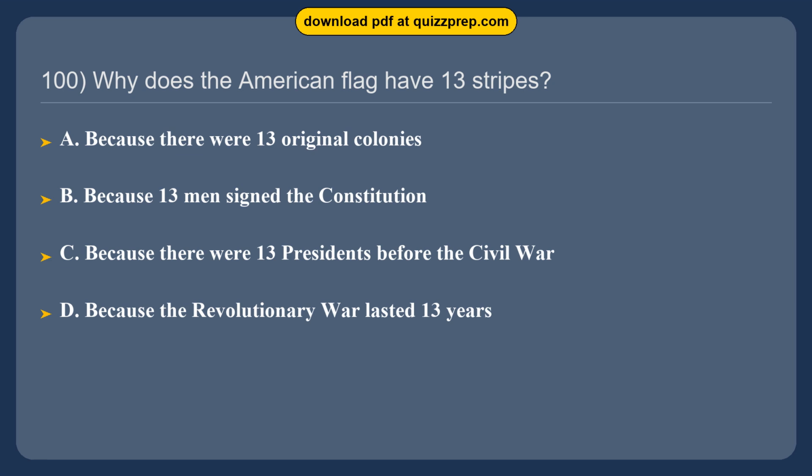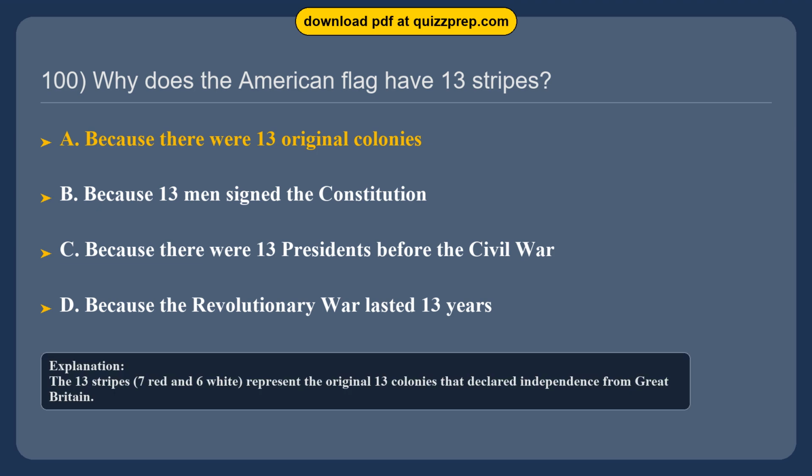Question 100. Why does the American flag have 13 stripes? Option A, because there were 13 original colonies. Option B, because 13 men signed the Constitution. Option C, because there were 13 presidents before the Civil War. Option D, because the Revolutionary War lasted 13 years. The correct answer is option A, because there were 13 original colonies. The 13 stripes, 7 red and 6 white, represent the original 13 colonies that declared independence from Great Britain.